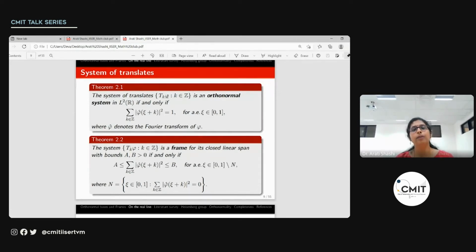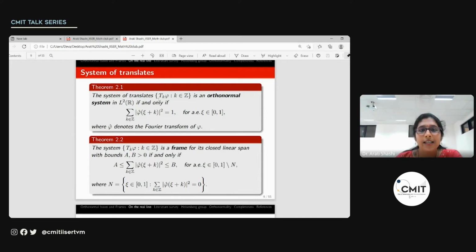And then we see when this sequence will be orthonormal, when it will be a frame, when it will be a Parseval frame, and so on. So that is the characterization that we are looking at. These are well-known results, the proofs of which can be looked up in books by Christensen, for example. I'll give you the reference in a while.